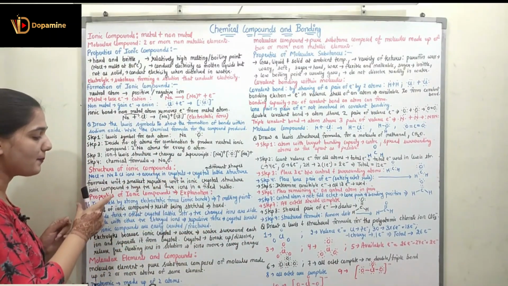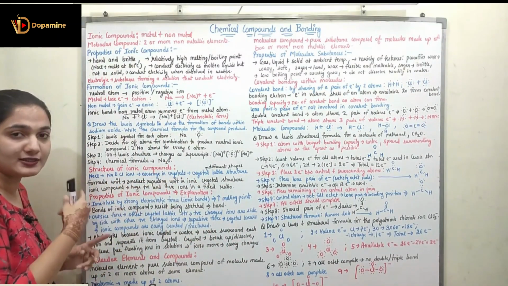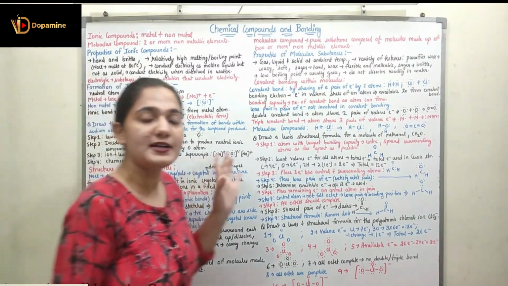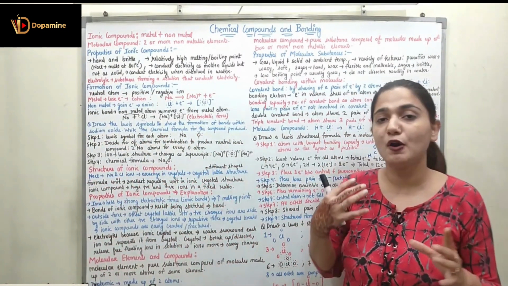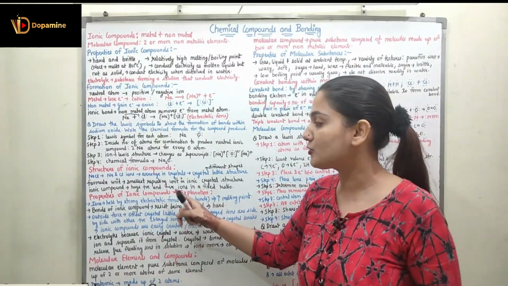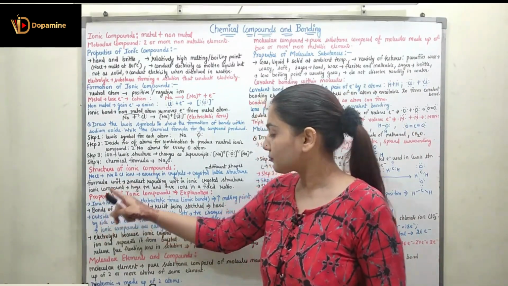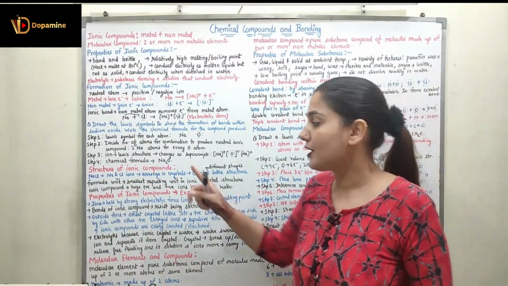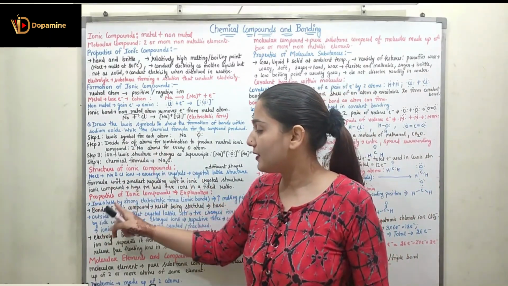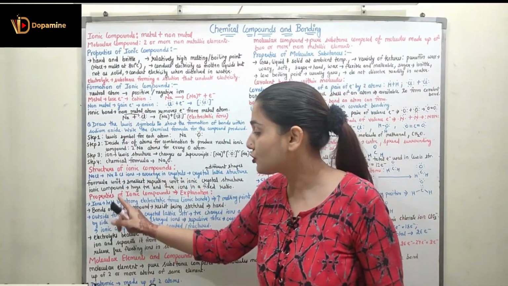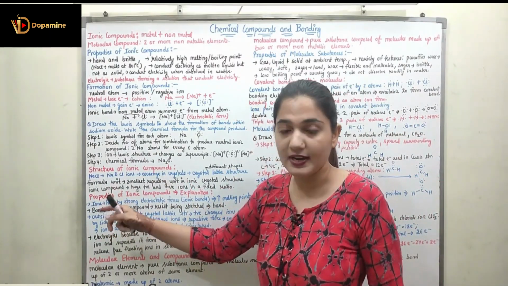Now coming to the properties of ionic compounds. This is the explanation of the properties. We have seen some of the properties of ionic compounds. Now, with the knowledge that we have gained so far, we are going to explain these properties. The first property is the high melting point. High melting point can be understood with the electrostatic force, or the ionic bond, that holds the ions together.